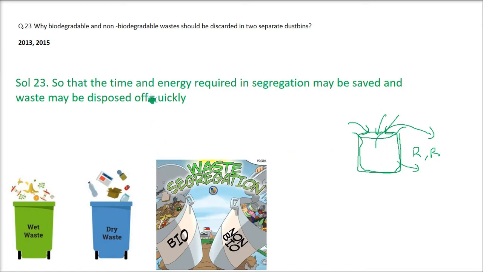So the time and energy required in segregation may be saved if you do it by yourself, and waste may be disposed of quickly, and may be reused or recycled. So these are the dry waste and these are the wet waste.